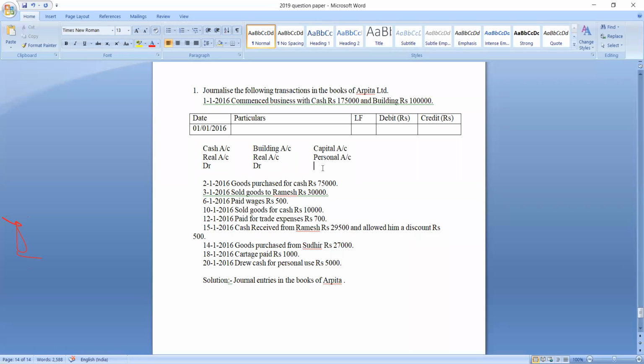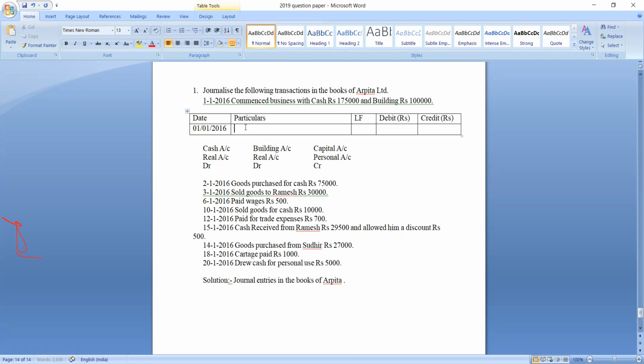It means who is the giver? Owner is the giver. So which account should be credited? Capital account should be credited. Understood? This is the groundwork you should do before passing the journal entry. Are you getting my point? No need to write all these things. Just analyze the transaction. You need to process that particular transaction.